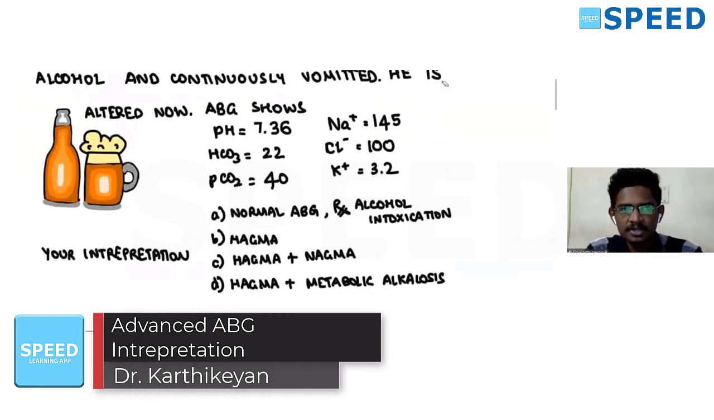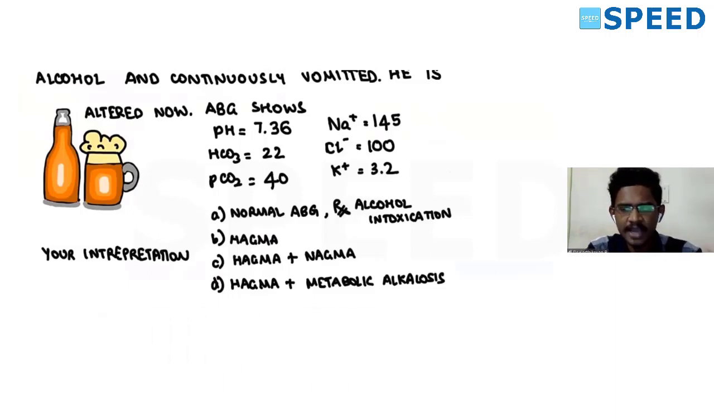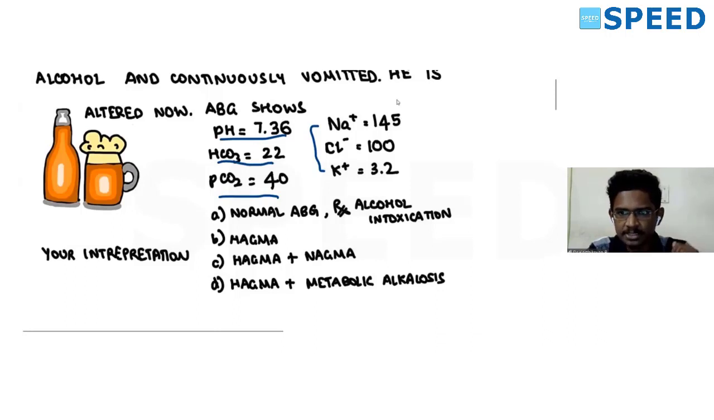So let's see one interesting ABG interpretation today. A chronic alcoholic who has been continuously drinking alcohol for the past 10 days and is continuously vomiting. He's altered now. His ABG shows pH of 7.36, bicarb of 22, PCO2 of 40, and electrolytes have been given here. What is your ABG interpretation?